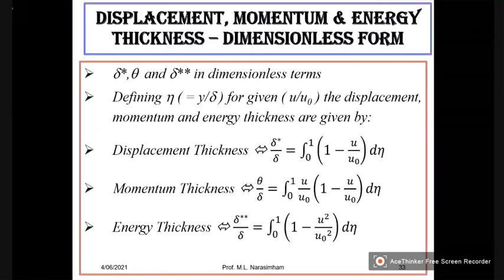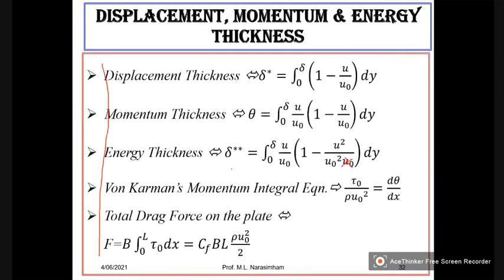Delta star, theta and delta double star in dimensional form, defining eta is equal to y by delta for given u by u naught. So these are the three equations. So note down these three equations and these three equations along with this expression.